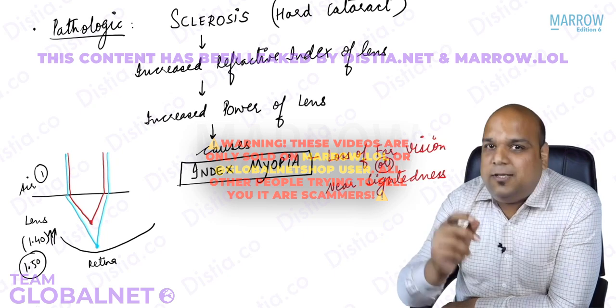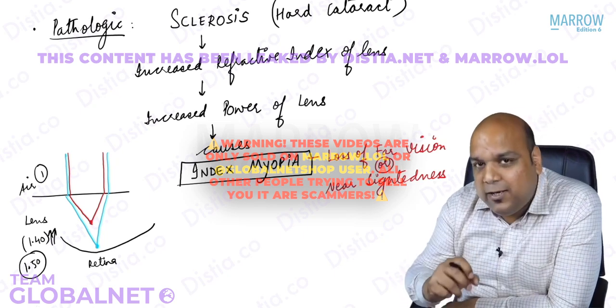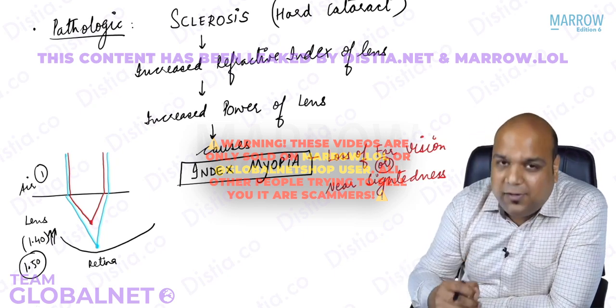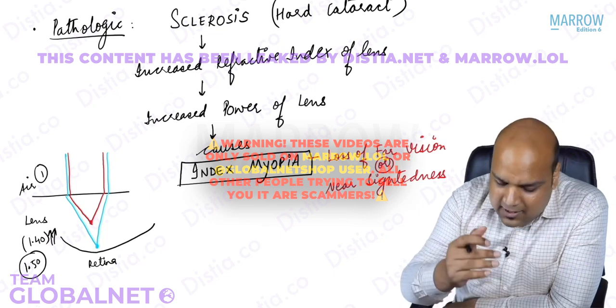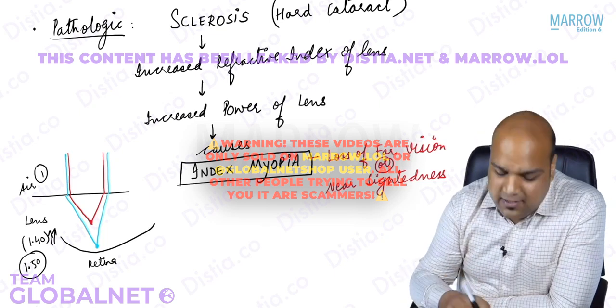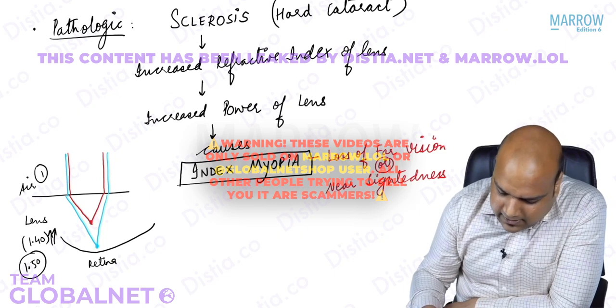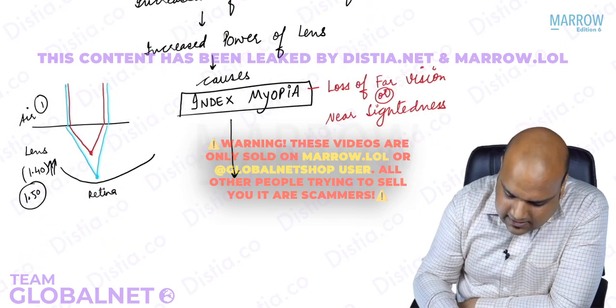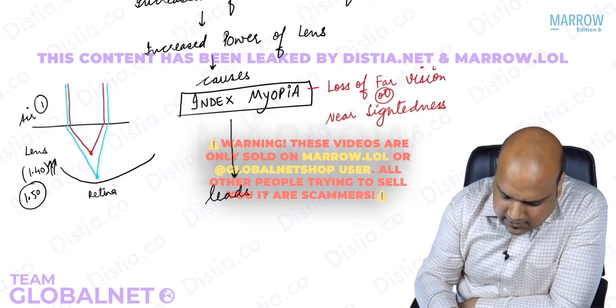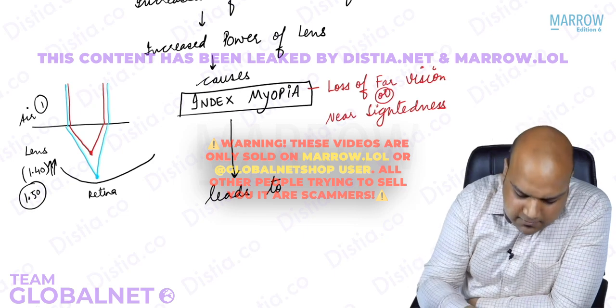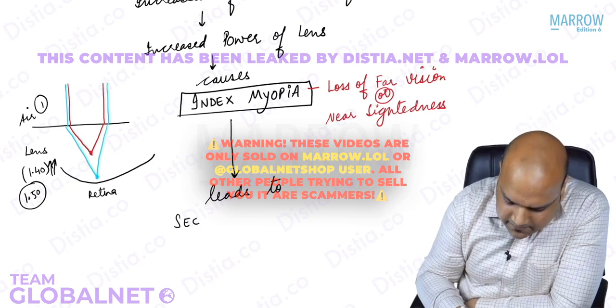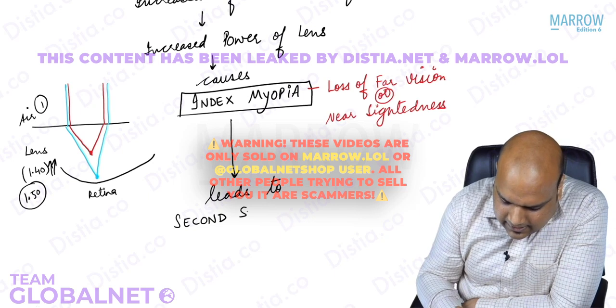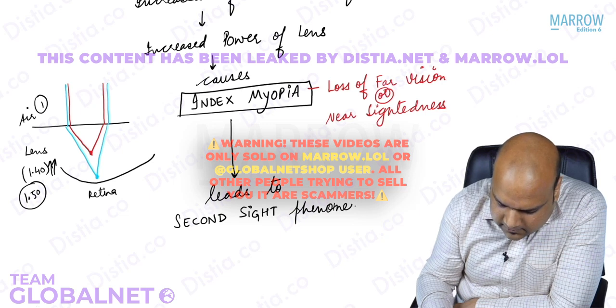It can teach you another concept. That is why I'm referring to this basic, because you will be able to understand the next point with it. So now we know index myopia has occurred. Now due to index myopia, it leads to another phenomenon. It leads to something known as second sight phenomenon.